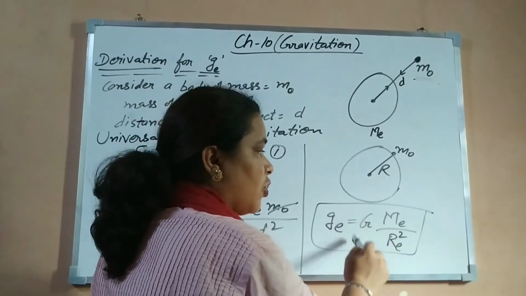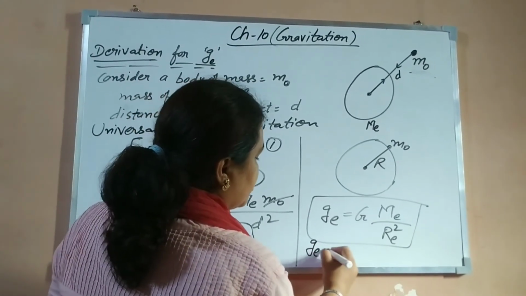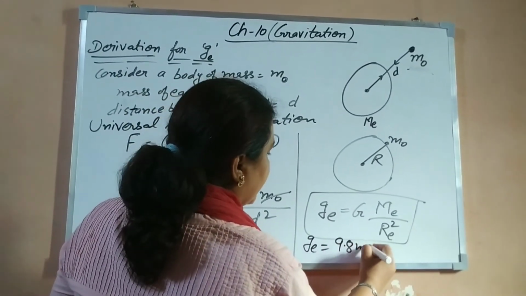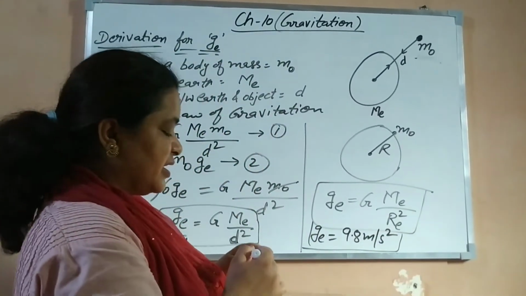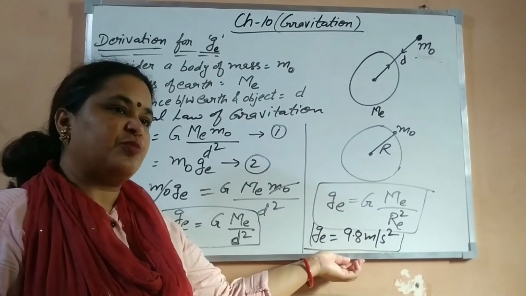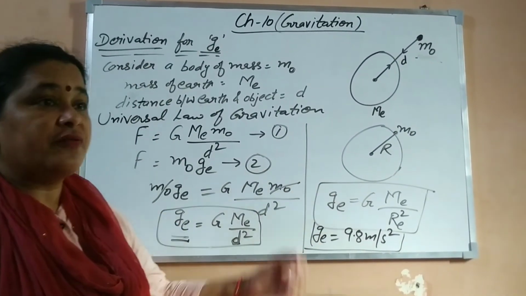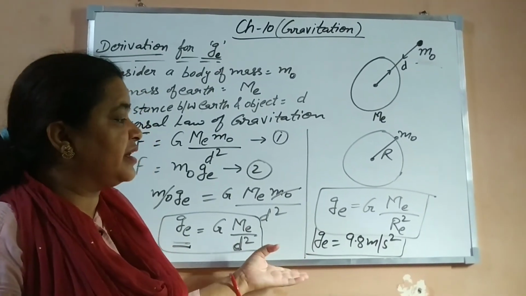When we put all these constant values, at last we get the acceleration due to gravity as 9.8 meter per second square. For all bodies, whether small or big, we always take acceleration due to gravity as 9.8 meter per second square. For approximation to solve numericals, we can take 10 meter per second square also.